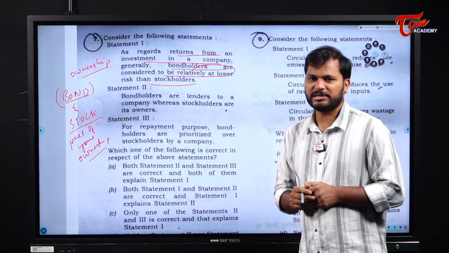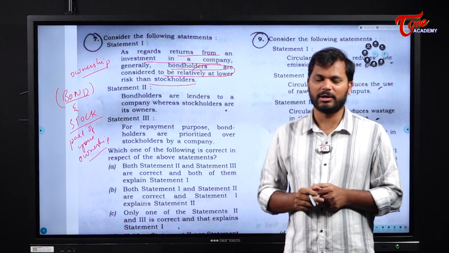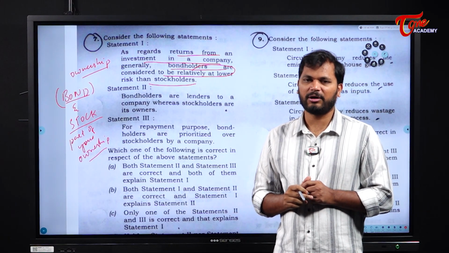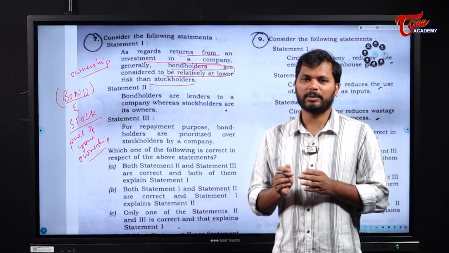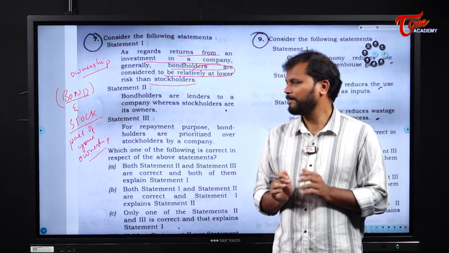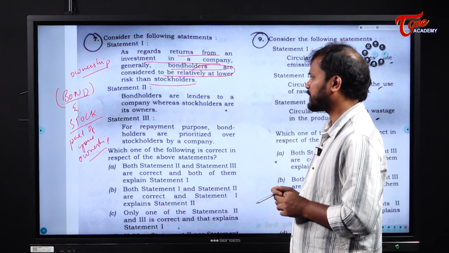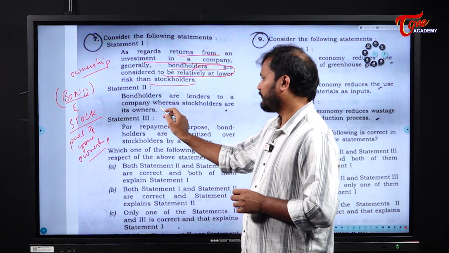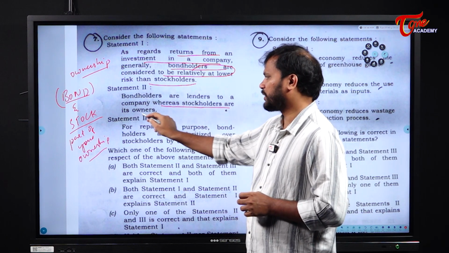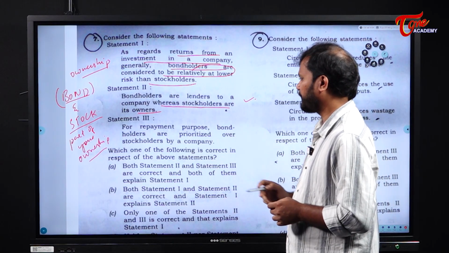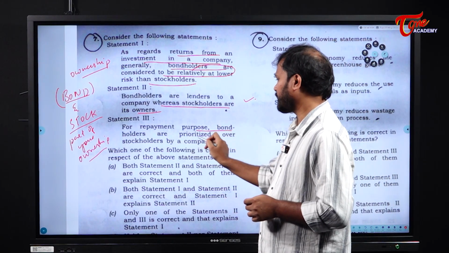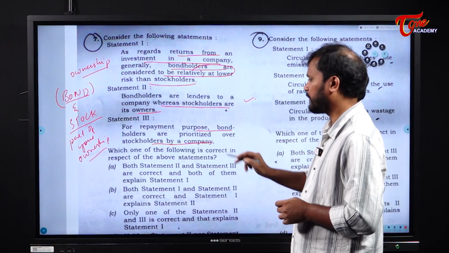Yes, the performance of the company will affect the stockholder, but it will not affect the bondholder, because the bondholder is not part of that particular company. Clear? Next. Bondholders are lenders to a company, whereas stockholders are its owners. This is also right given the concept. For repayment purposes, bondholders are prioritized over stockholders by a company.